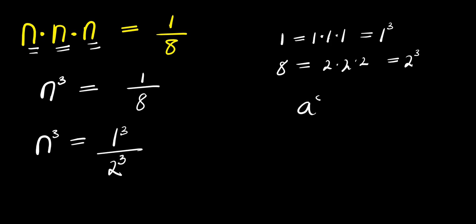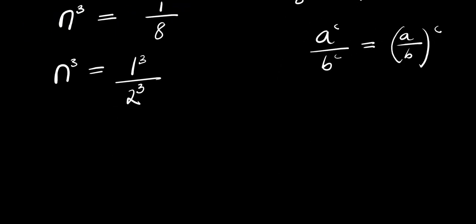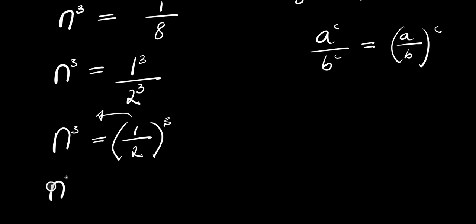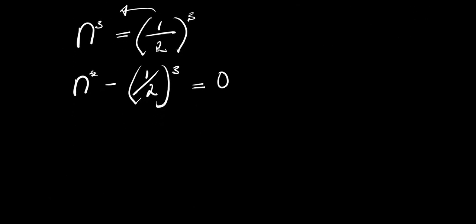Now, if you have a power c divided by b power c, that is equal to a divided by b to the power of c. So right now, n power 3 equals 1 divided by 2 to the power of 3. What I'm going to do will be to solve this equation by moving this over here. So I have n power 3 minus 1 over 2 to the power of 3 equals 0. So what I'm going to do will be to expand this.